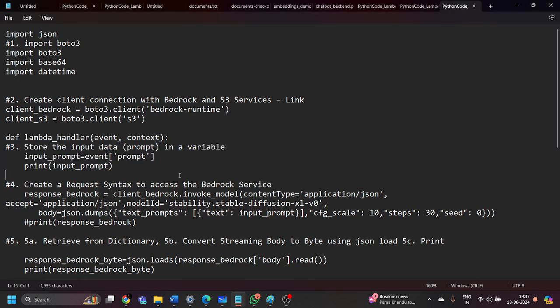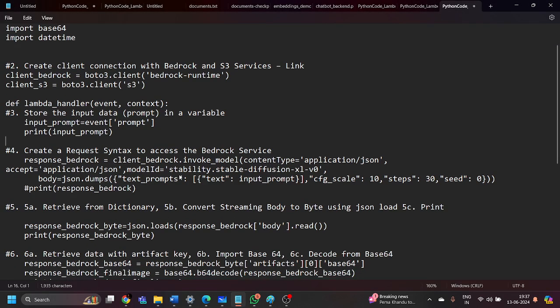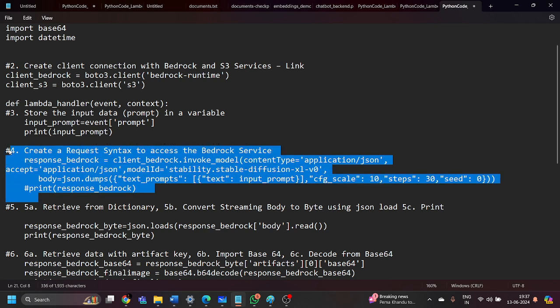Now let's move towards the next step, step number 4, where we are going to create a request to the Bedrock service. In the code you are seeing on the screen, step number 4 is that we create a request to the Bedrock service with our input prompt, which we provide with the help of invoke_model. As you can see, we are integrating client_bedrock with this invoke_model.